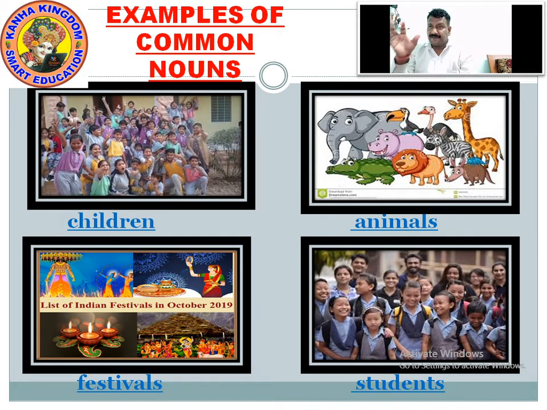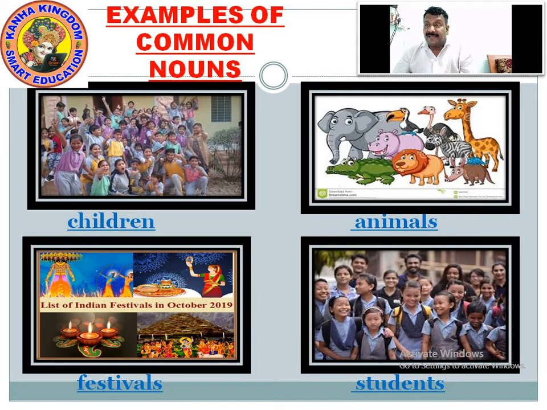There are lots of children. When you address particularly one of the children, that becomes one child. When you talk about animals, see, there are so many animals. When you commonly address them, they are animals.